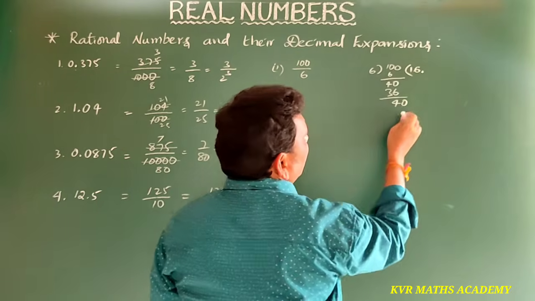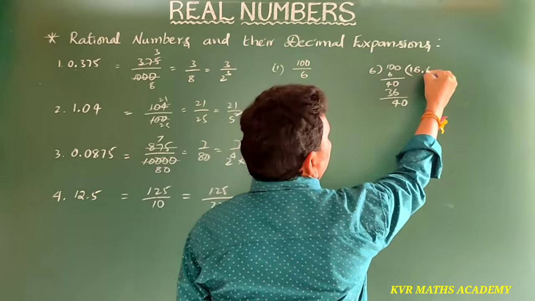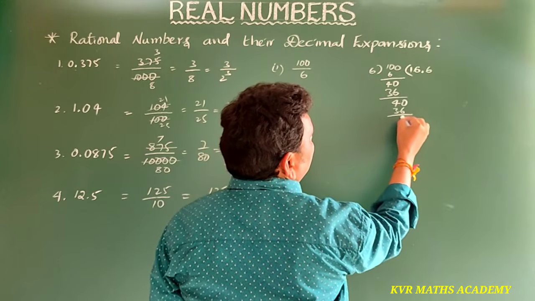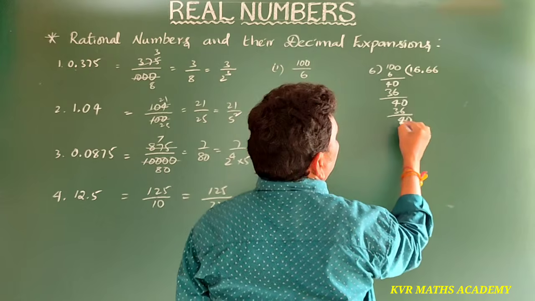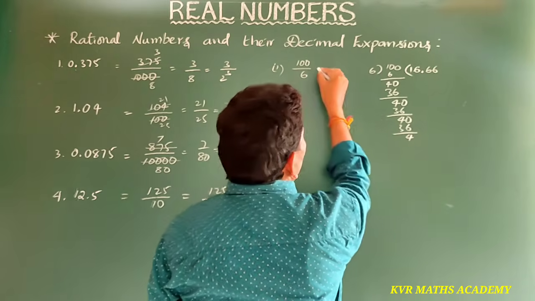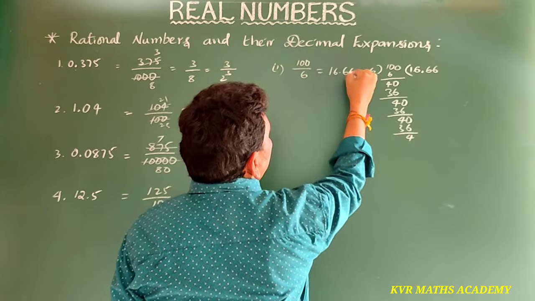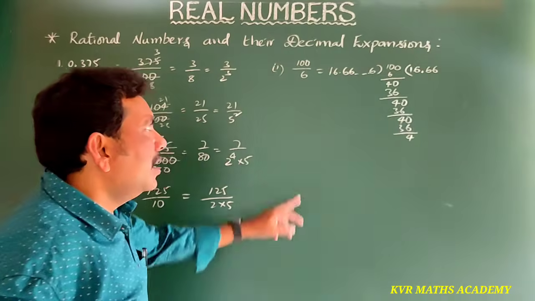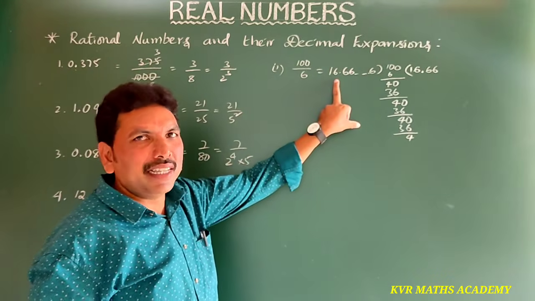Put point and put 0. Again 6 6s are 36. Again 4 0, 6 6s are 36, 4. So this is equal to 16.66 and so on is coming. 100 by 6 is equal to 16.6 bar.